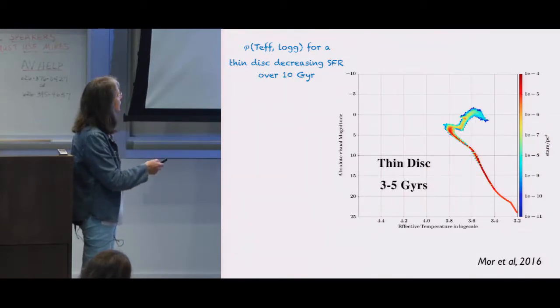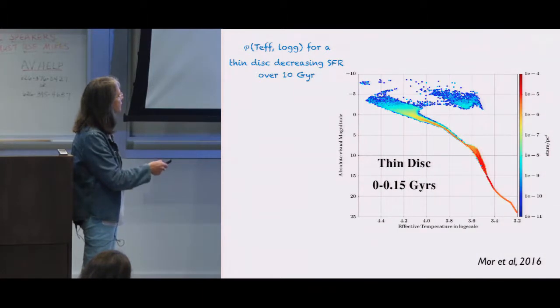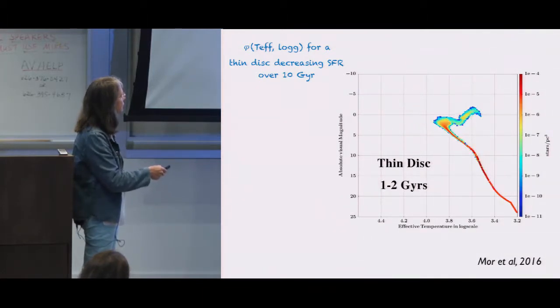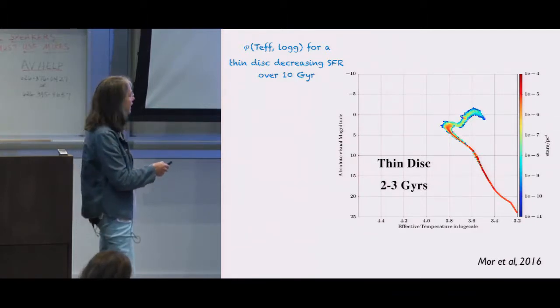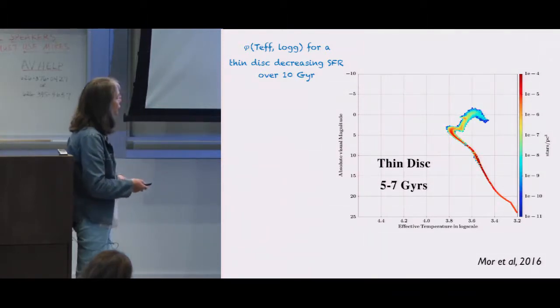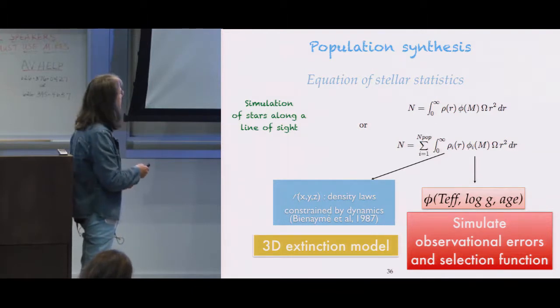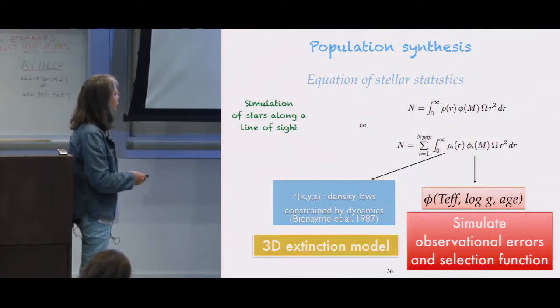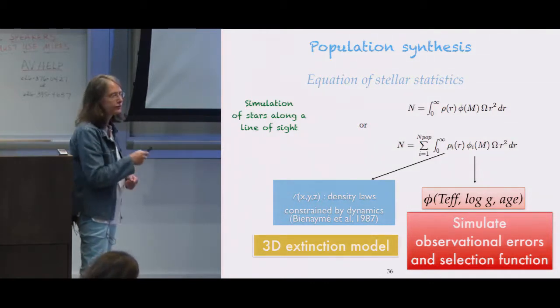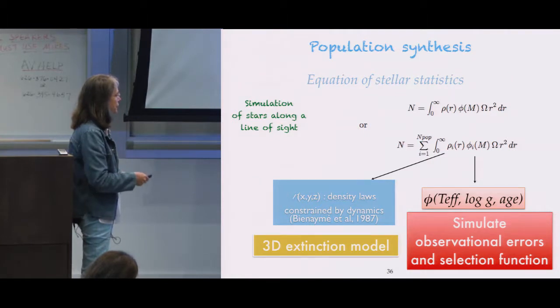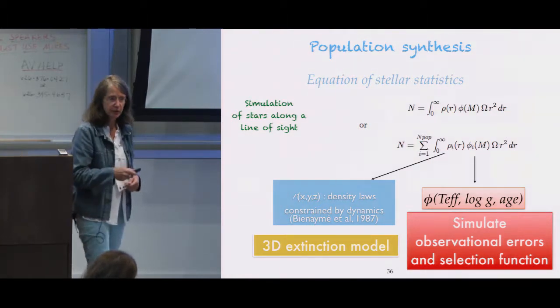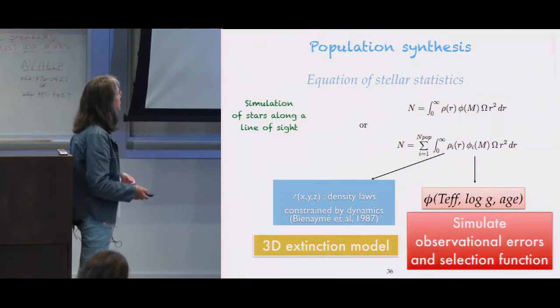So you see here the shape of the color-magnitude diagram, and the colors correspond to different densities, and you see how it changes with the age of the population. Using this tool, we combine this with density laws, which are constrained by the dynamics. We add to this the extinction, a 3D extinction model, and we simulate the different lines of sight. We add observational errors and selection functions in order to be directly comparable with observations.